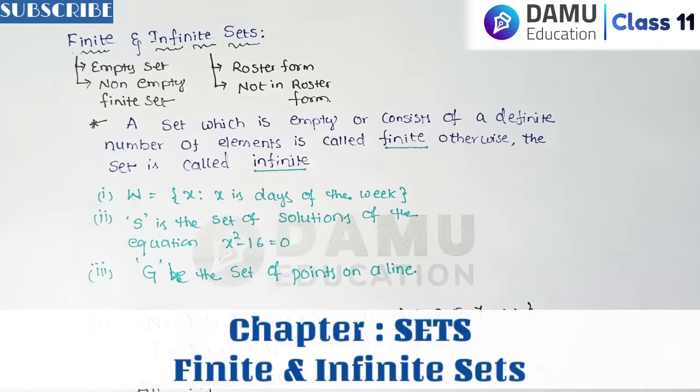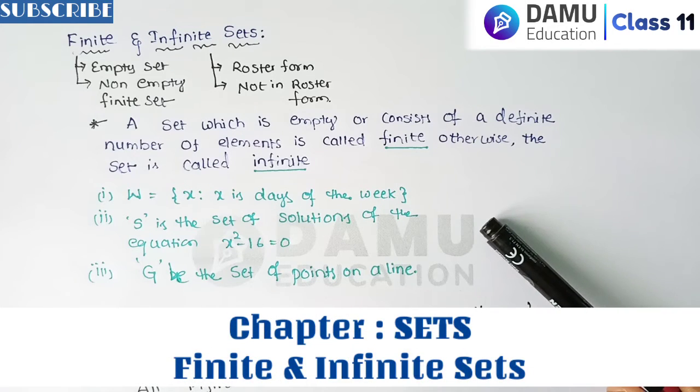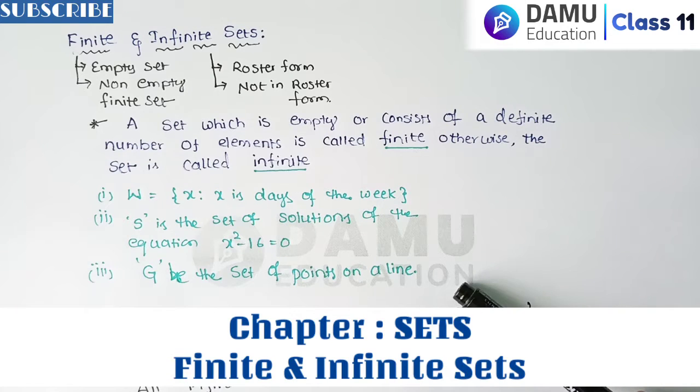So in this module, we are going to discuss finite and infinite sets. What is meant by finite and what is meant by infinite? What are the examples? What are the concepts involved here? And what is the definition for finite and infinite sets? And we will see the different methods to represent and how to calculate how many distinct elements are present in each and every set.